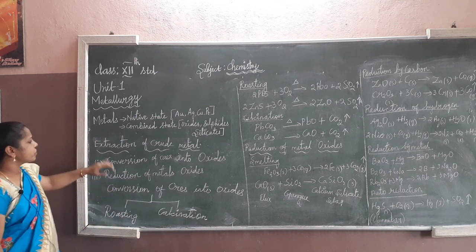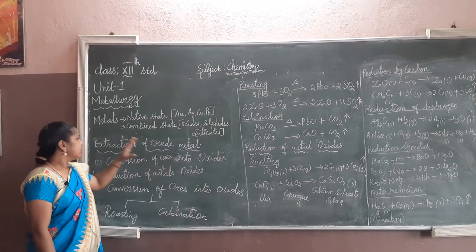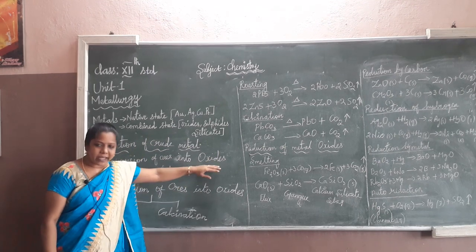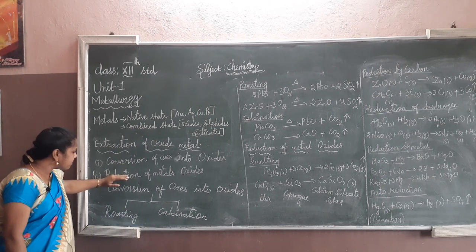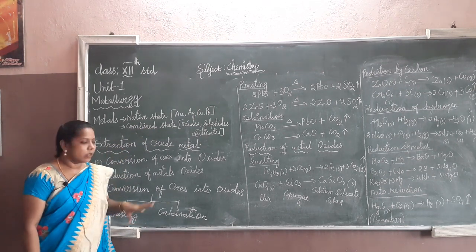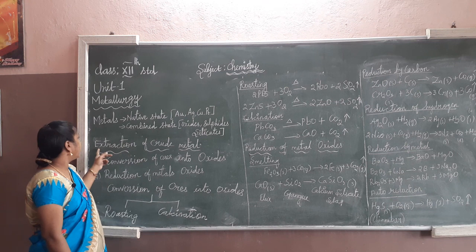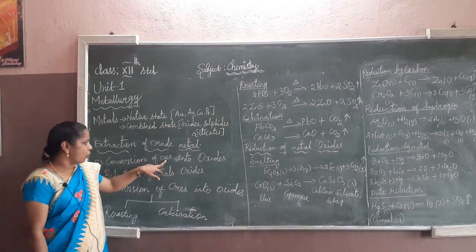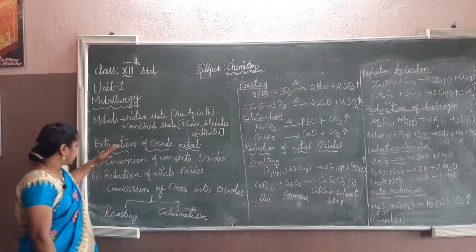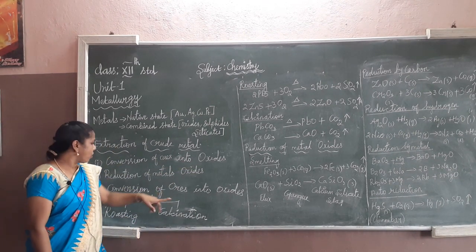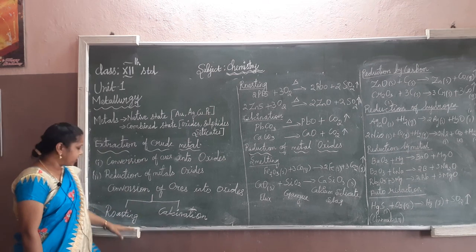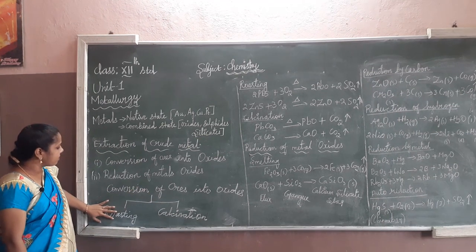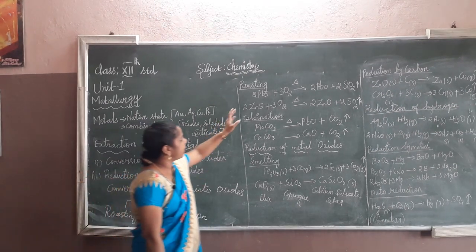What is this conversion of the ores into oxides? Some metals have ores that are converted into oxides, and some metal oxides are converted by reduction. So extraction of the crude metals mainly has two steps. The first one is conversion of the ores into oxides. For the conversion of the ores into oxides, there are mainly two classifications: the roasting method and the calcination method. I am going to explain roasting and calcination to you.